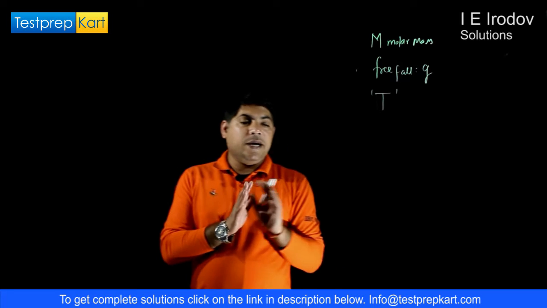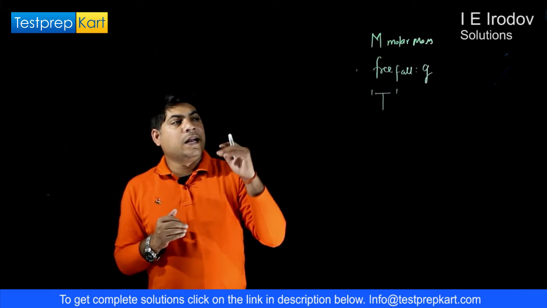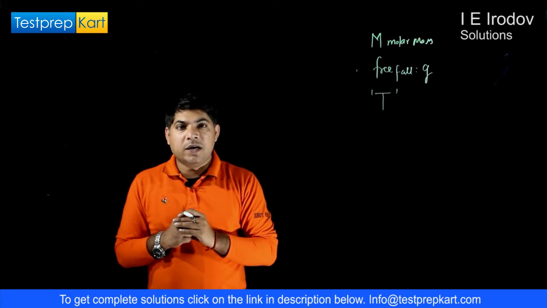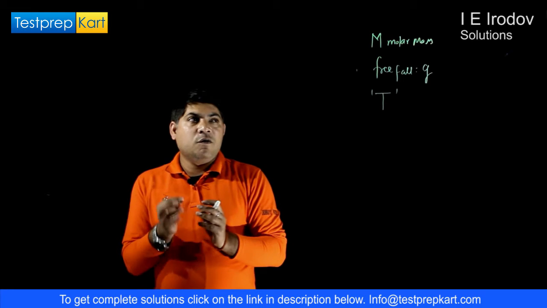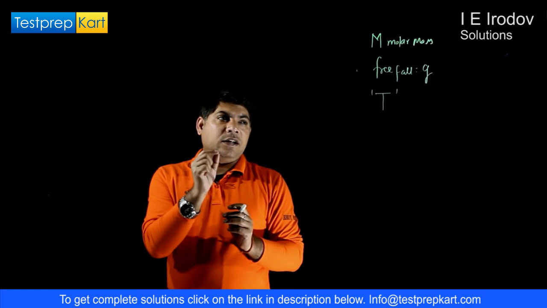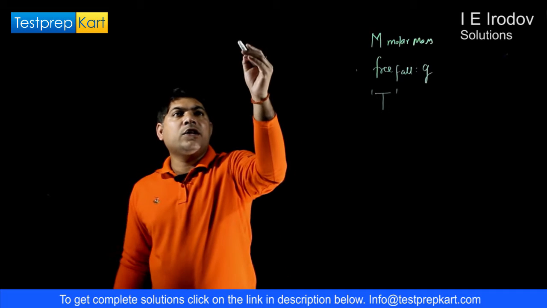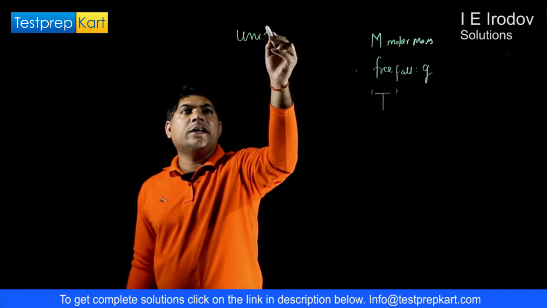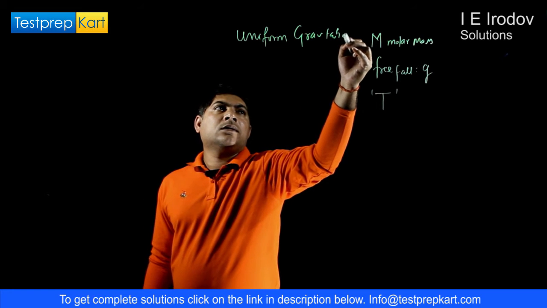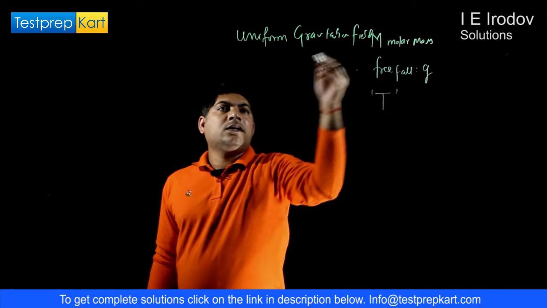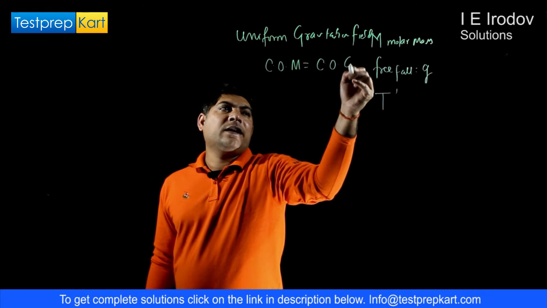Okay, so look, in this question, the very important point is why it is quoting that gravity remains uniform. Because it wants to explore a concept that whenever the gravitational field remains uniform, then for any uniform gravitational field, the center of mass coincides with the center of gravity.